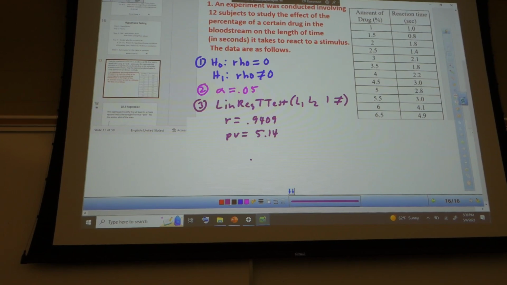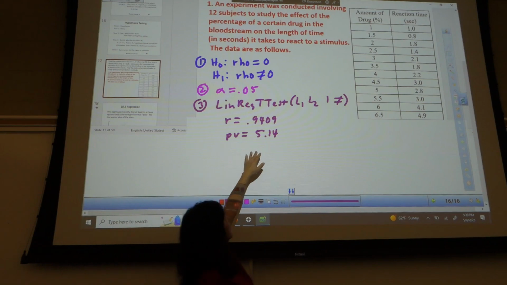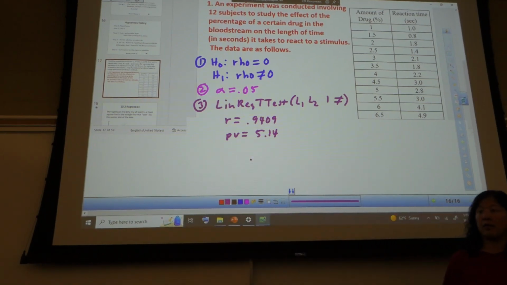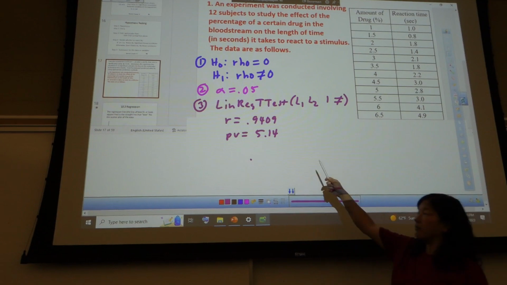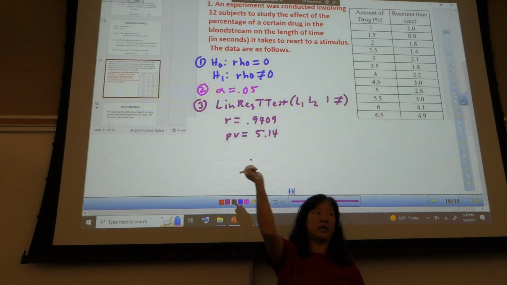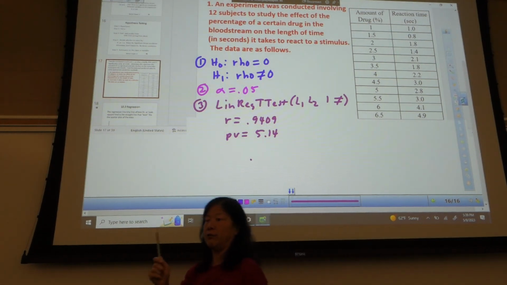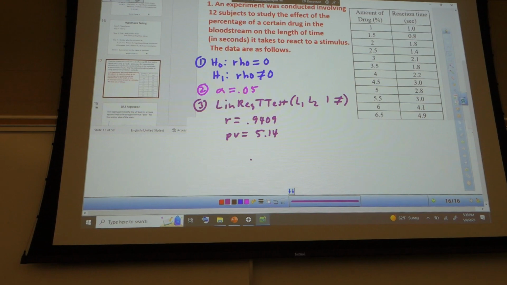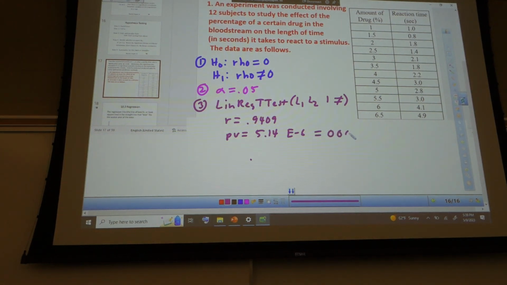So this is 514%. 514% seems kind of incorrect, right? So what's up with that? Anytime your probability is greater than 1 or 100%, then you better have a what at the end? E negative. In this case, you had an E negative 6. That means you write 6 zeros, then your 514, and your decimal place goes after the first 0, like that. Okay, good.